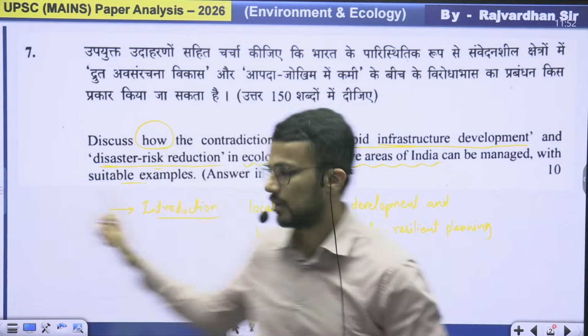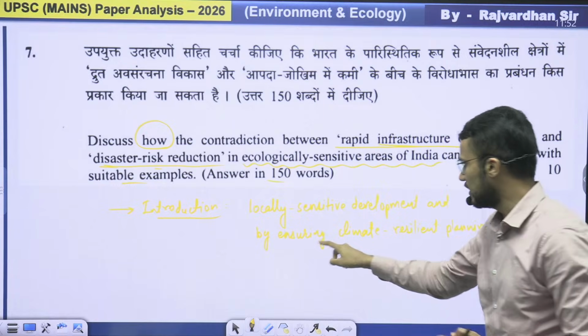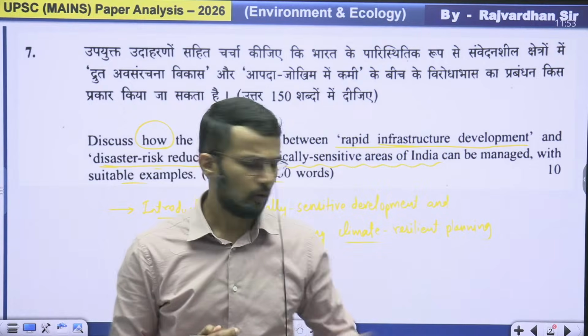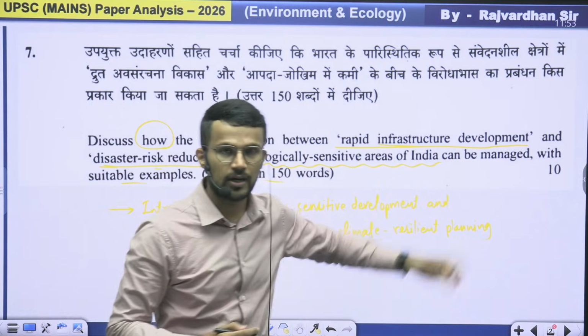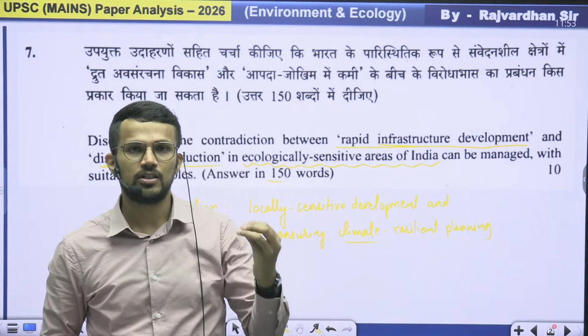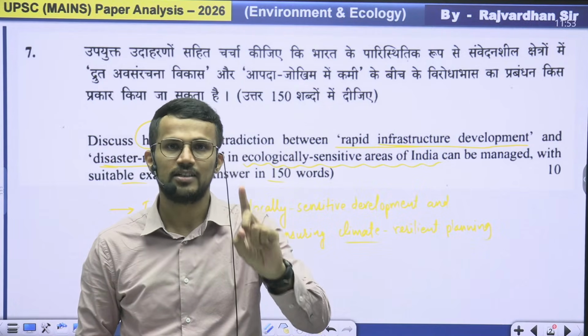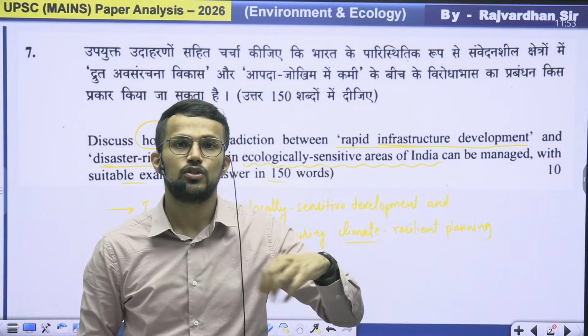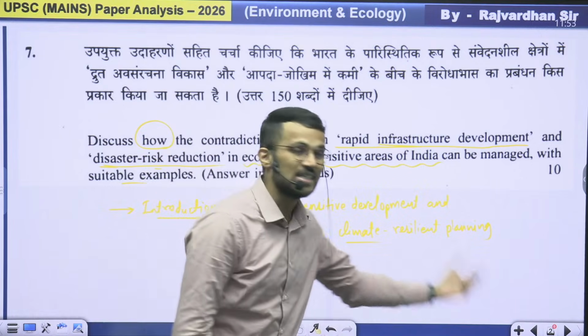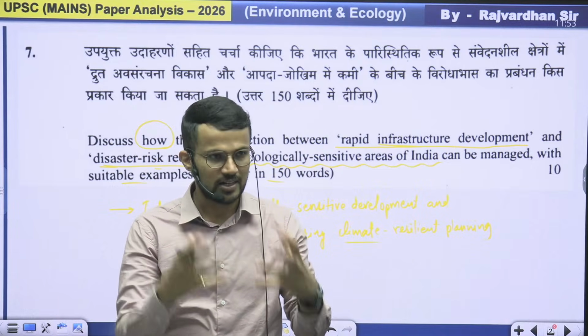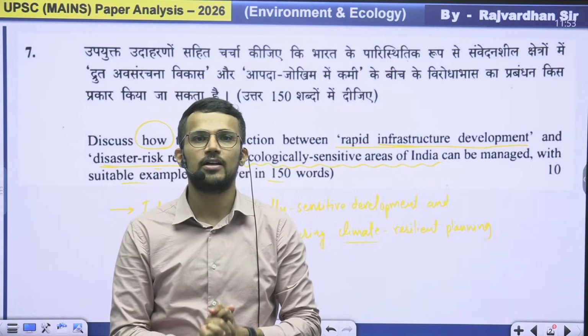That you should be writing in the introduction. And then we need climate resilient planning, right? Whenever we carry out infrastructure development, that infrastructure should not only be locally sensitive, it should also be climate resilient infrastructure. That means it should be able to withstand the disasters to which that particular area is prone,